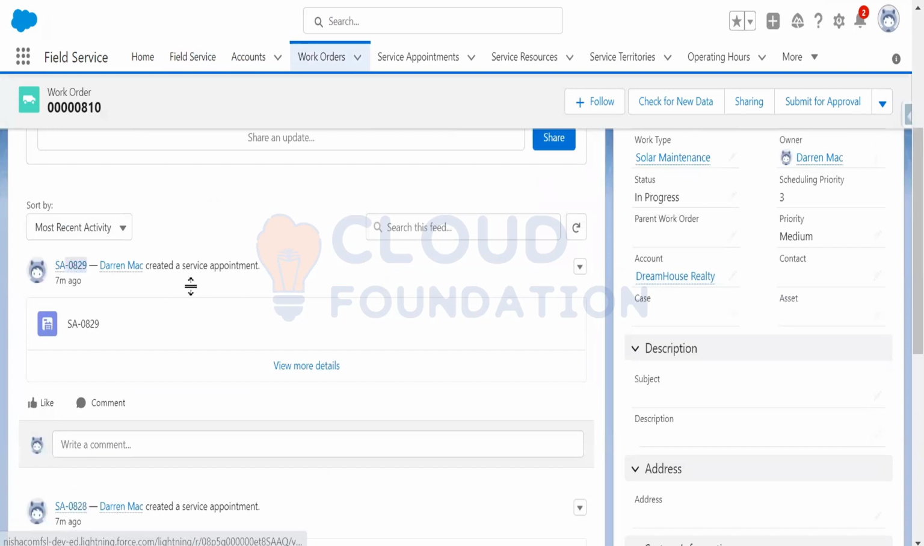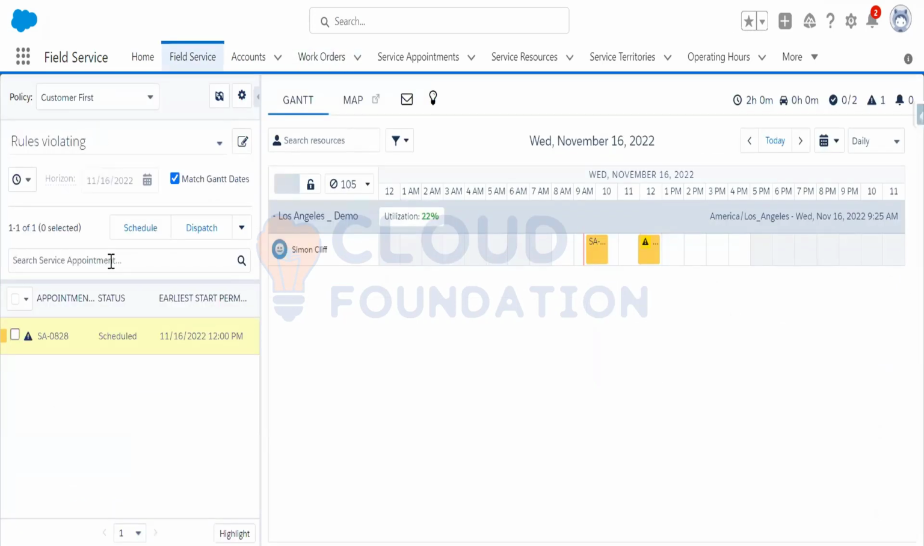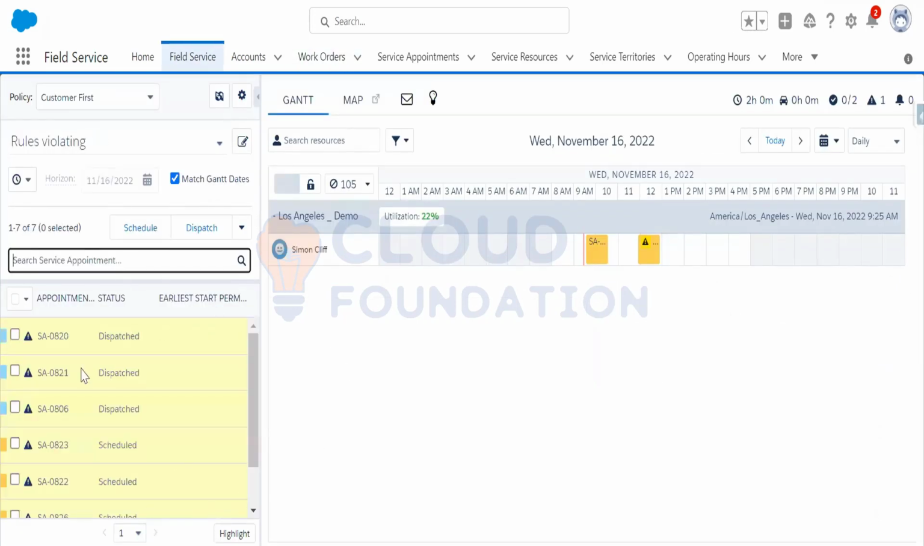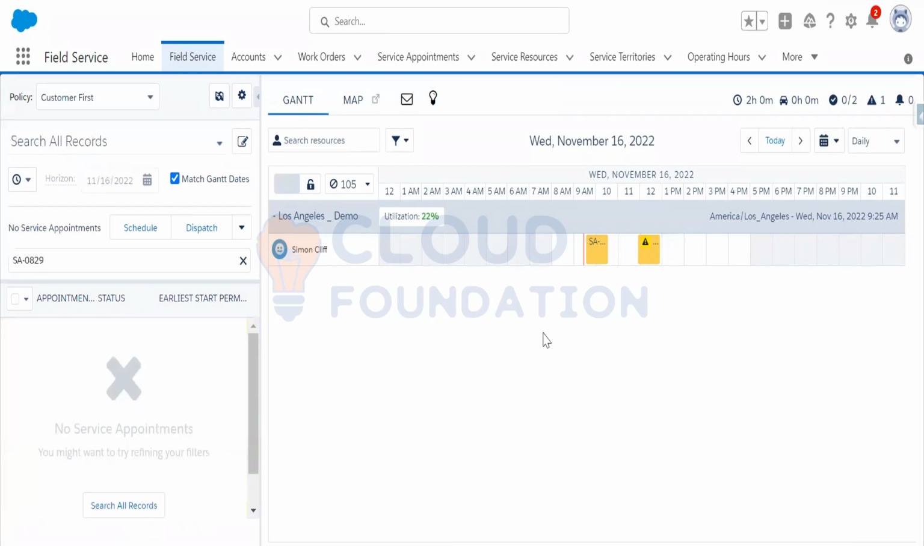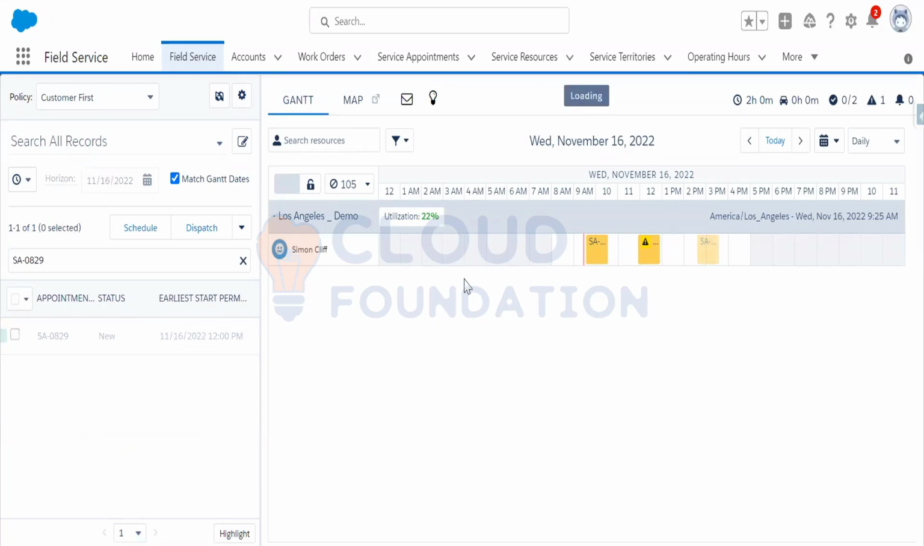Let me first search that service appointment and assign it. So let me search all records. Okay, so I'm just assigning the service appointment this year. So what is happening? Look at this. Its utilization is getting increased, at 33% its utilization. Now, what is that? Resource schedule optimizations.